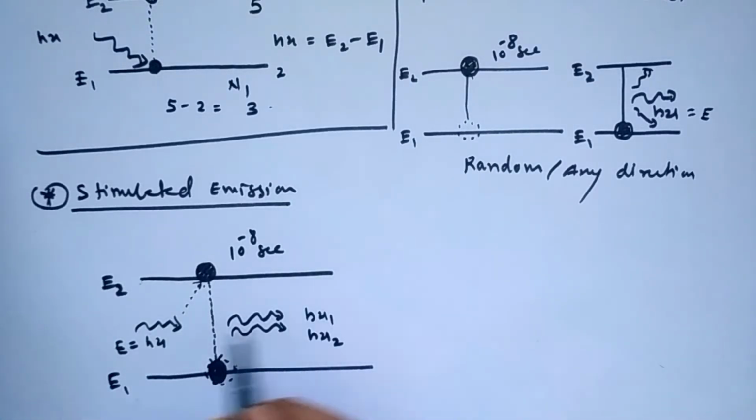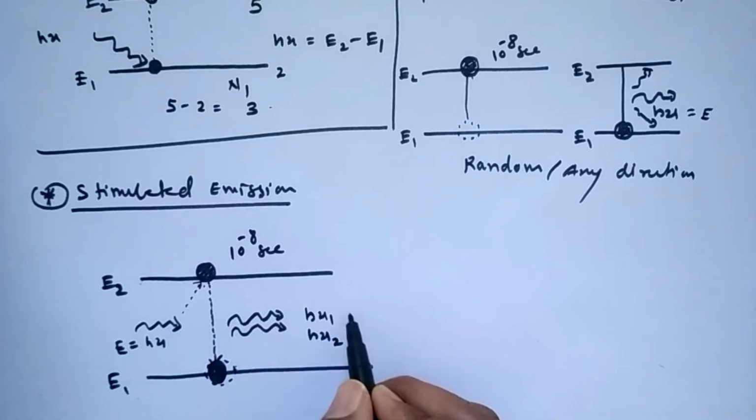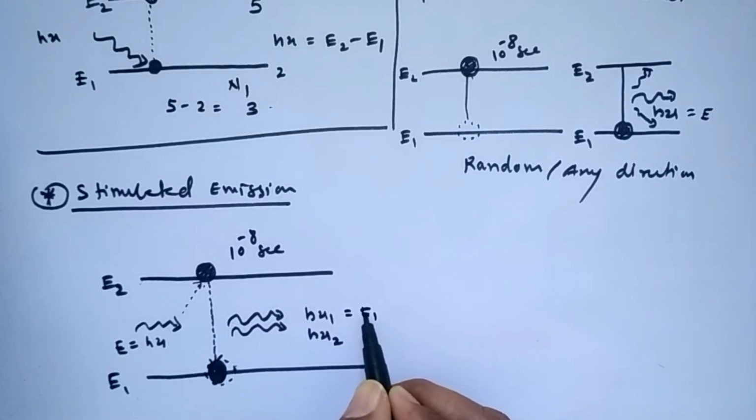So I apply only one energy, and you get two energies in radiation, energy E1 and energy E2.